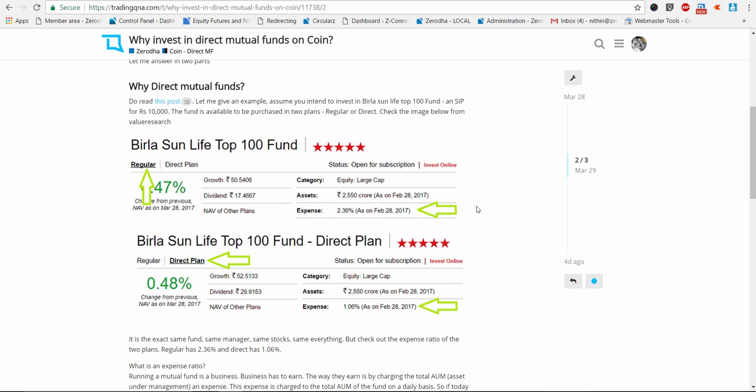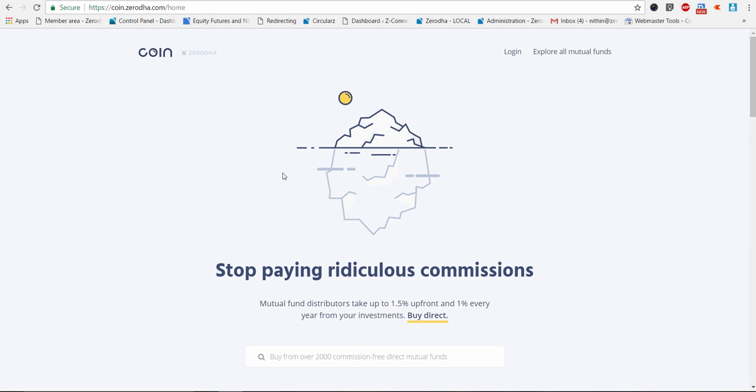So this whole percentage earning commissions on a mutual fund didn't really ever go well with the business, so we never pushed it. And as soon as we got the opportunity to offer direct mutual funds, here you go, we're calling it Coin, and coin.zerodha.com is where you have to go to actually access this, right?